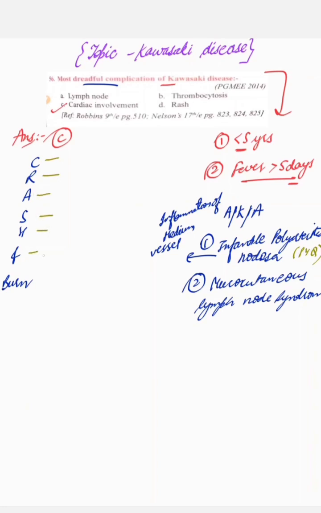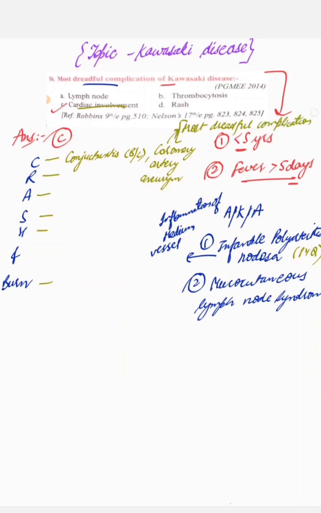So now we start the mnemonic. From C, it is conjunctivitis, that is bilateral, and the other C is coronary artery aneurysm. As the question also says cardiac involvement, from here we learn it is the most dreadful complication. So a child coming with fever more than 5 days, age group less than 5 years, and also cardiac involvement, like that you can say. Also rash and strawberry tongue are present in Kawasaki. We'll learn it in that mnemonic. So here one question is also solved.